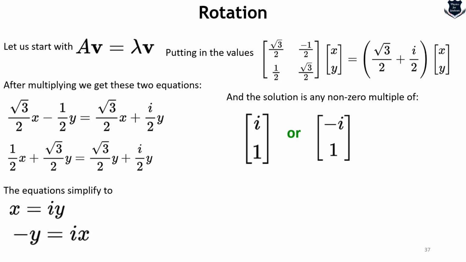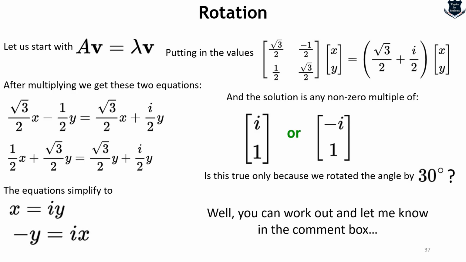Now here is a question. This is done with 30 degrees, right? Now the question is, will it be applicable for angles other than 30 degrees? For example 40, 45, 60, etc. That you can really work out and let me know in the comment box. But this actually shows how the rotation and AV equals lambda V work together.